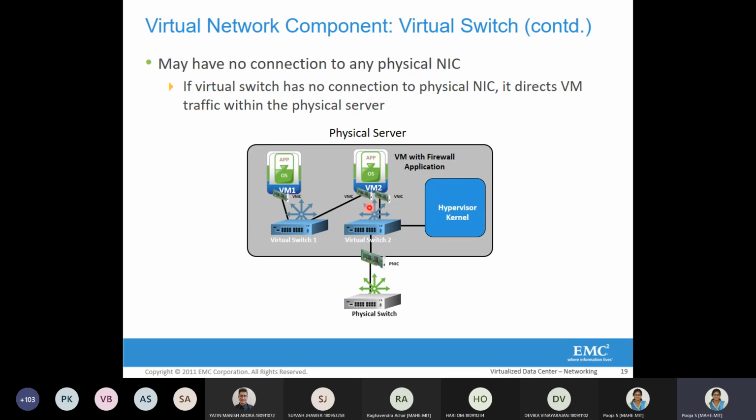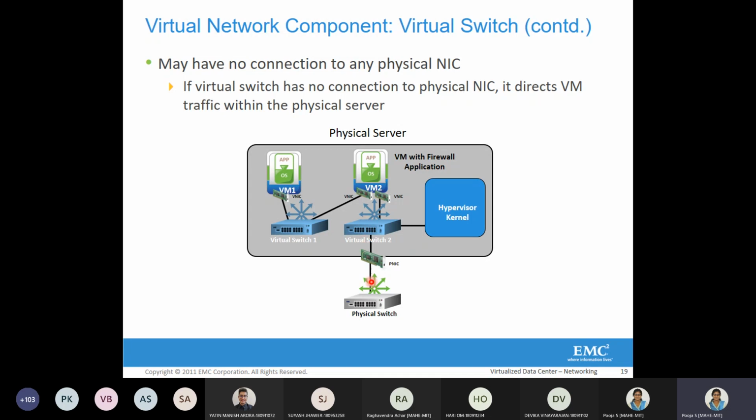So whatever traffic is originating from this virtual machine is not connected to a physical NIC. This is an application where the virtual machine hosted on this virtual switch is actually doing a firewall application. Whatever traffic VM1 generates, it will send to this virtual switch, and this virtual switch will push it into this virtual machine so that all the traffic can pass through that firewall application, which will again feed it to the outside physical server.